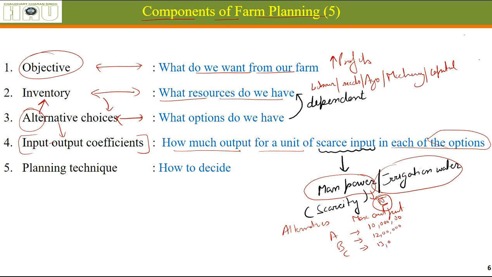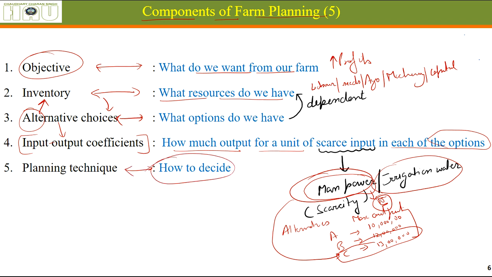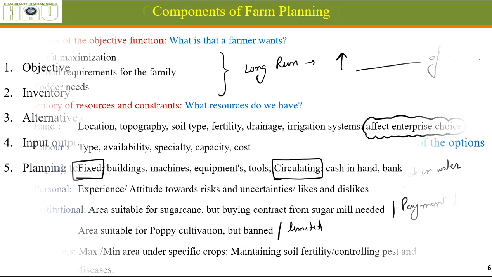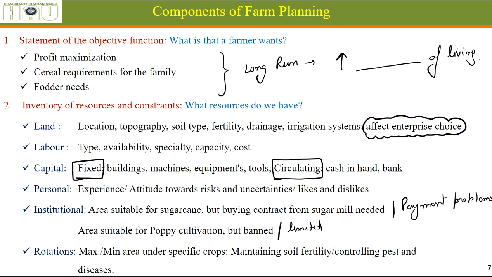This one will give us 13 lakh rupees by selling the output. So we should definitely go for option C, because taking care of our scarce resource, this option is giving us maximum returns. Then how should we make these decisions? There are different techniques using which we can make these decisions. So let's discuss these components in detail now.